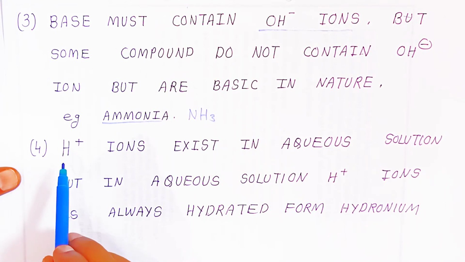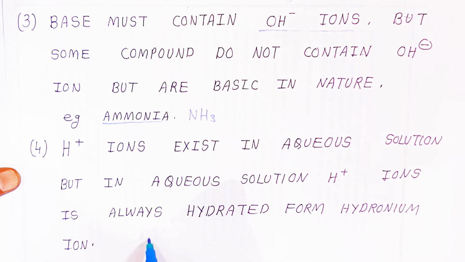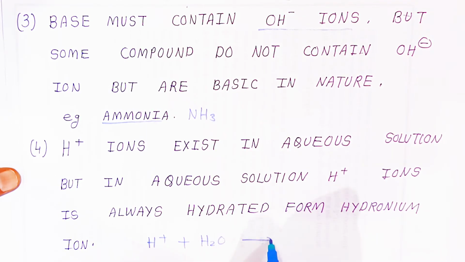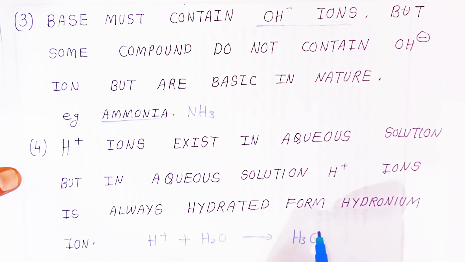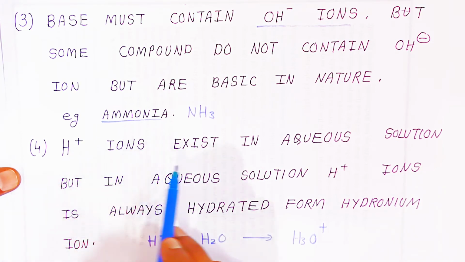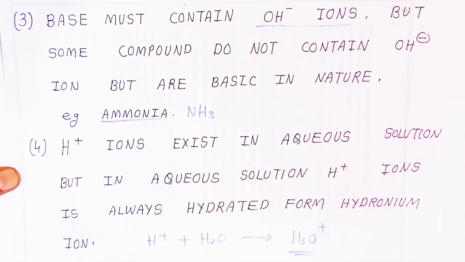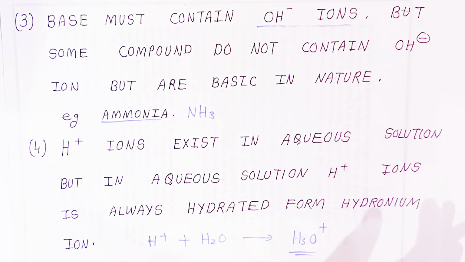Now students, H plus ion exists in aqueous solution, but in aqueous solution, H plus ion is always hydrated to form the hydronium ion. You know students, when H plus combines with water, it will form H3O plus, the hydronium ion, which is present in water. This was not explained by Arrhenius. So these are the four limitations, students.